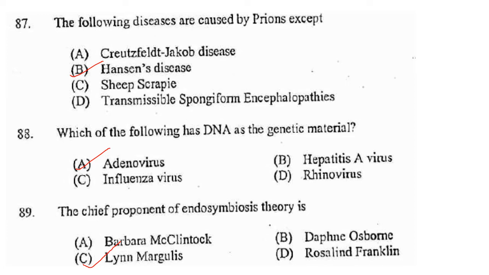The chief proponent of the endosymbiosis theory, with regard to chloroplast and mitochondria, was Lynn Margulis. Answer option C. The endosymbiotic theory states that some of the organelles in eukaryotic cells were once prokaryotic microbes. Mitochondria and chloroplasts are the same size as prokaryotic cells and divide by binary fission. Not only that, mitochondria and chloroplasts have their own DNA which is circular, not linear. So the answer is option C.